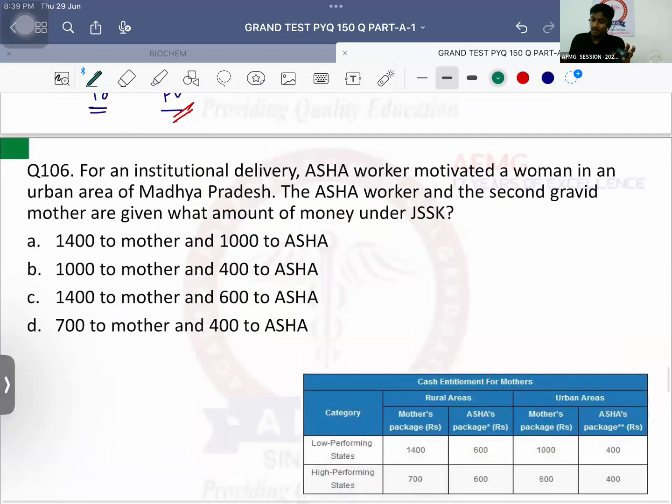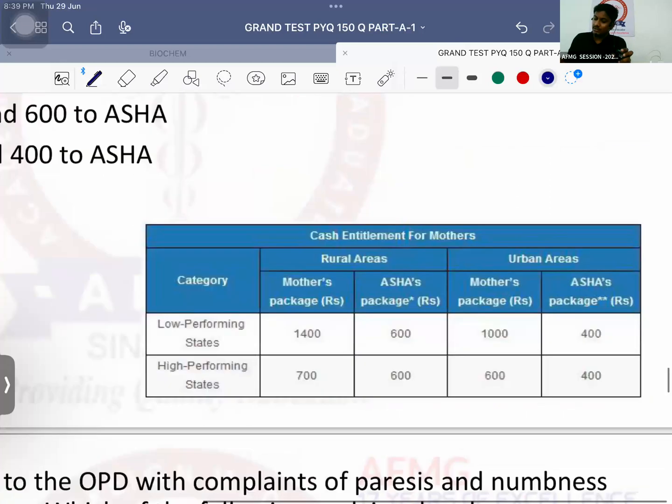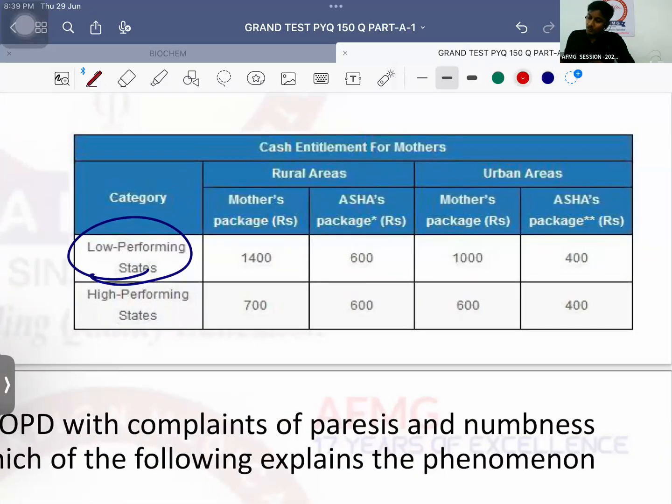Question number 106. For an institutional delivery, an Asha worker motivated a woman in an urban area of Madhya Pradesh. The Asha worker and the mother are given what amount of money under Janani Shishu Suraksha Karyakram? Important, remember, if I talk about low performing states, first of all rural areas. They are already low performing, and on top of that rural, meaning they need more motivation to come to hospital for delivery. Therefore here the most money will be given.